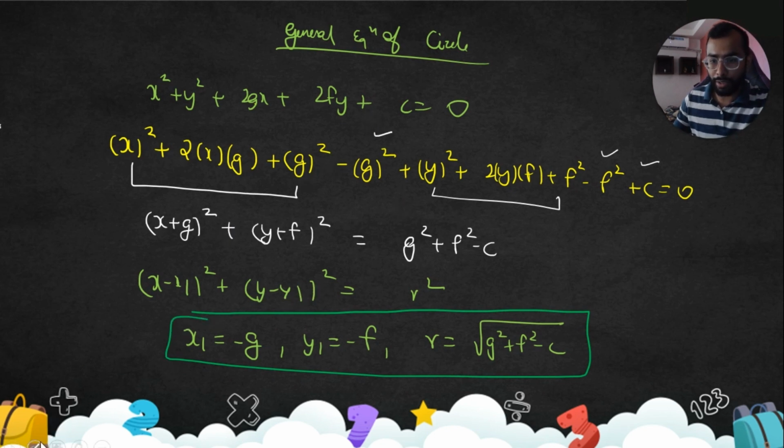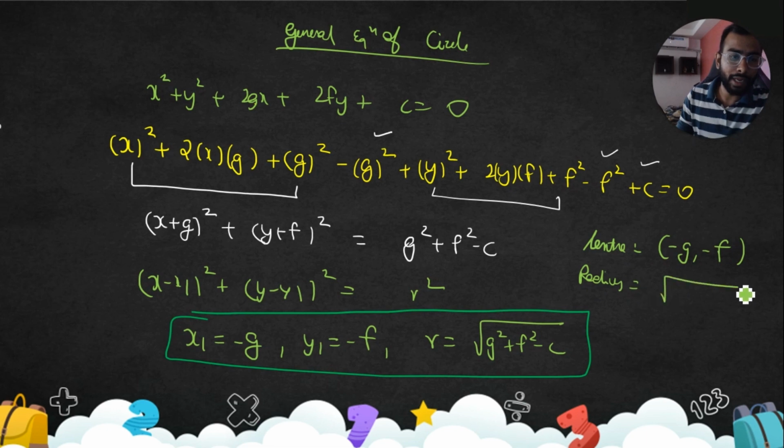Now the basic idea is how to find out the center. Center is minus g comma minus f, and radius is under root g square plus f square minus c.